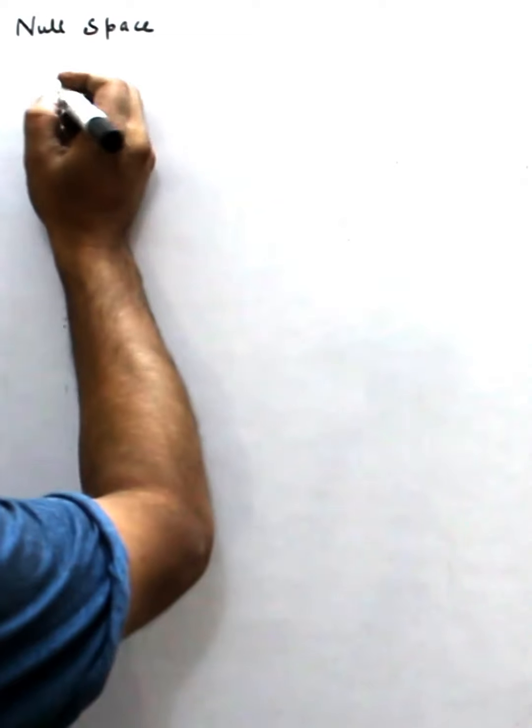So we define null space. What is the definition?